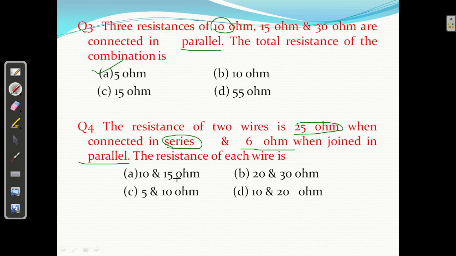So 10 plus 15 is 25. 10 in parallel with 15 will be 10 into 15, 150, upon 10 plus 15, 25. So it is 6 ohm. So that is the correct answer. The other three are wrong. Why? If they are in series, what should the sum be? 25. Here 15 is coming, 50 is coming, 30 is coming. Okay, no problem.